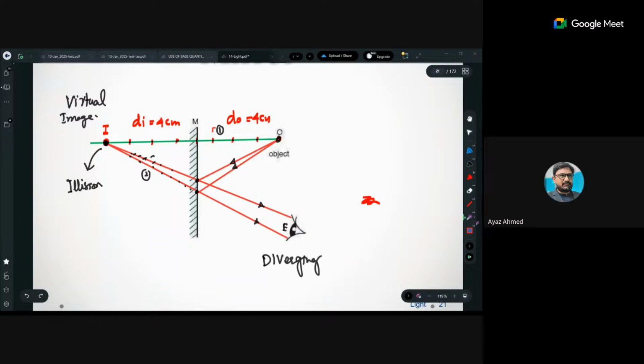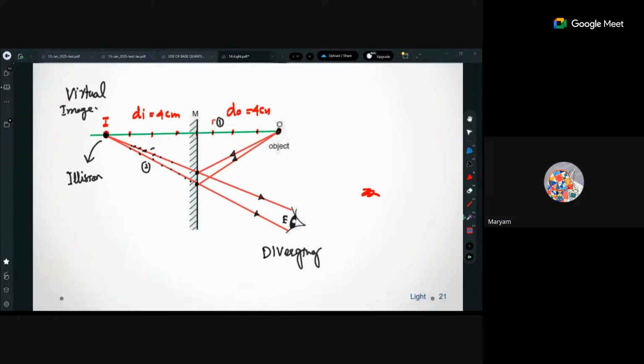Okay, so is this all clear to everyone? Any confusion in this one? So which one is the dotted line? The illusion, the dotted line? This is all behind the mirror. Sir, what will you do? I still don't get why they'd want you to use two rays though. Why are there two rays? There are several. But what do you do?